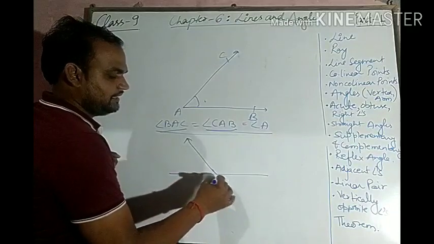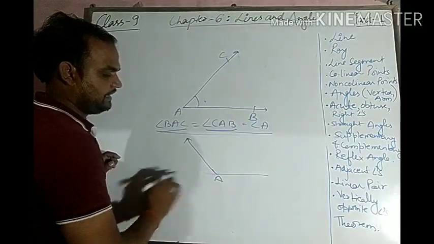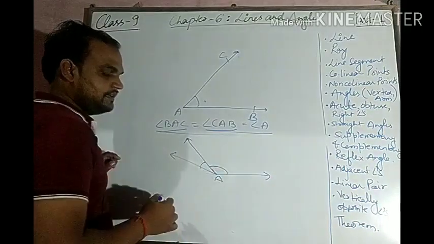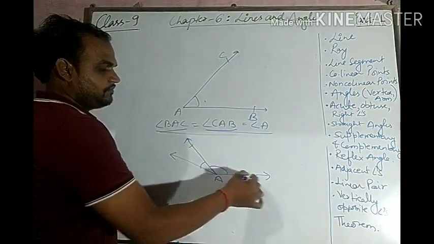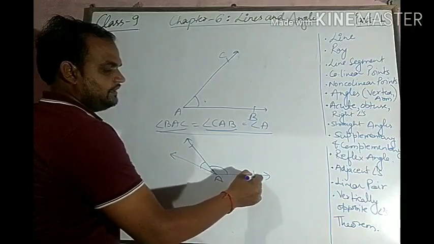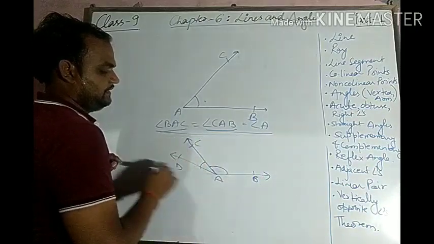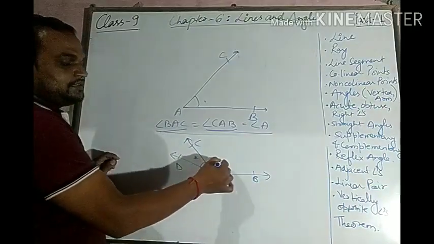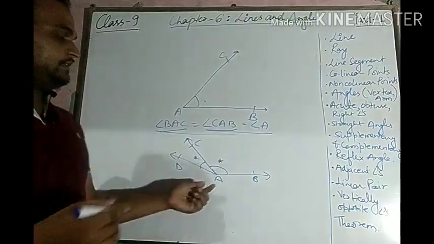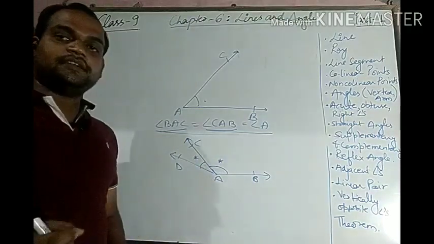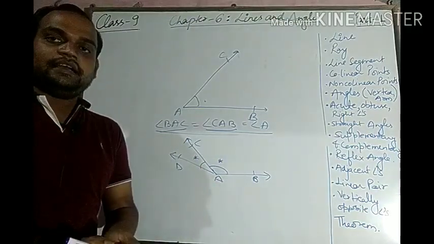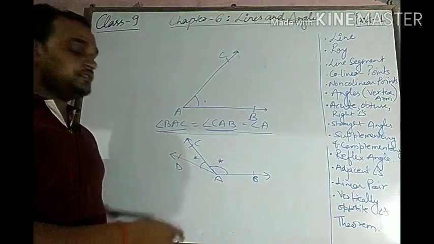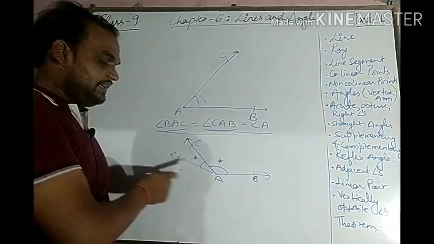Let us suppose that there are two angles like this, this is an angle and this is. Now this is B, C and D. Now if we write this angle as A and this angle also as A, then this will be confusing, which angle I am denoting by angle A. So here we can use CAB and CAD.